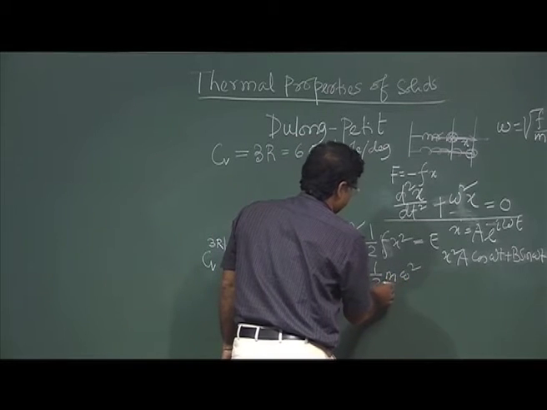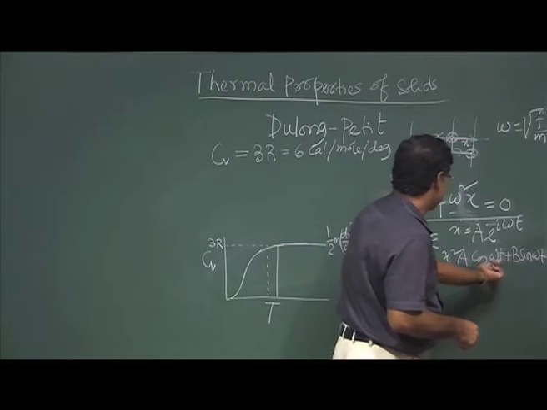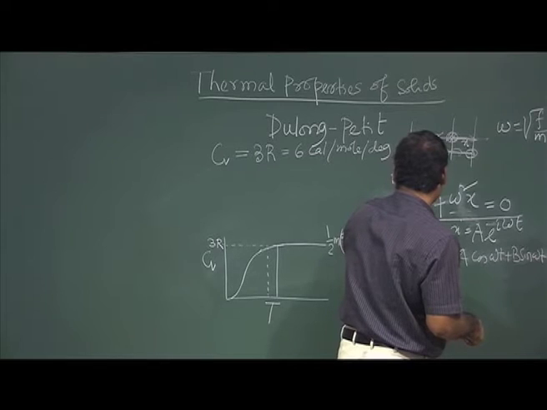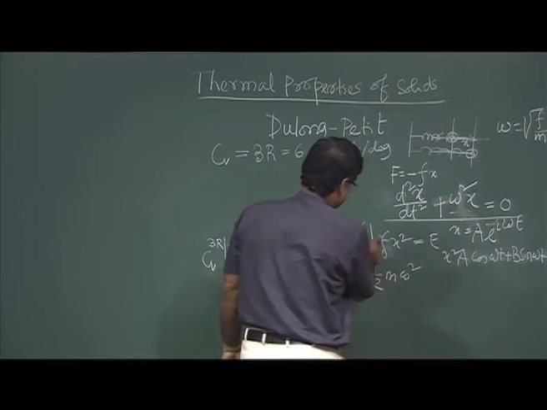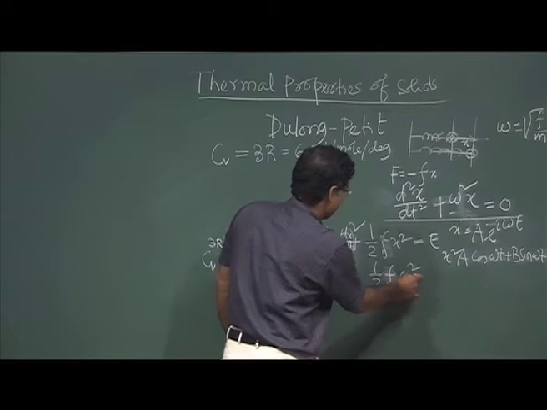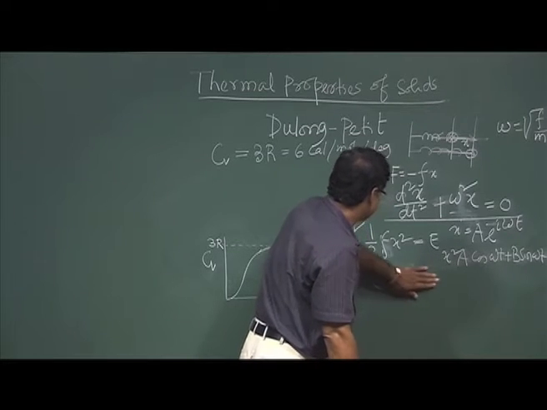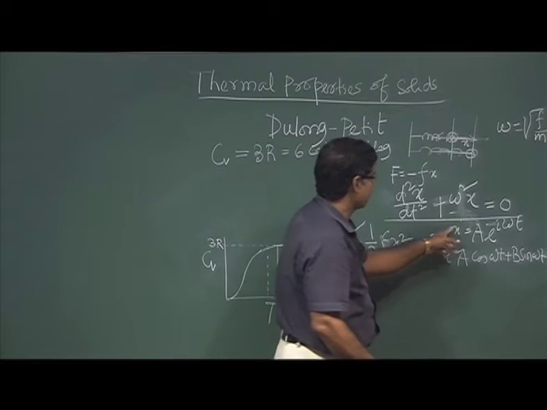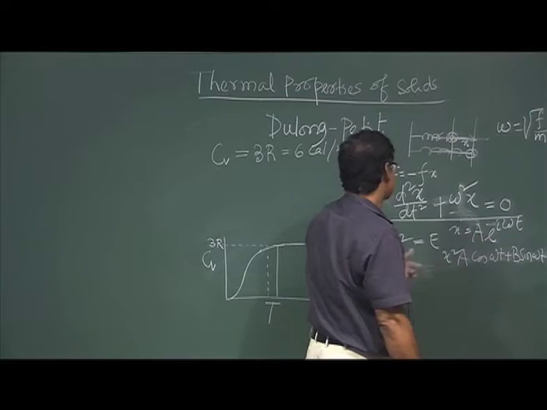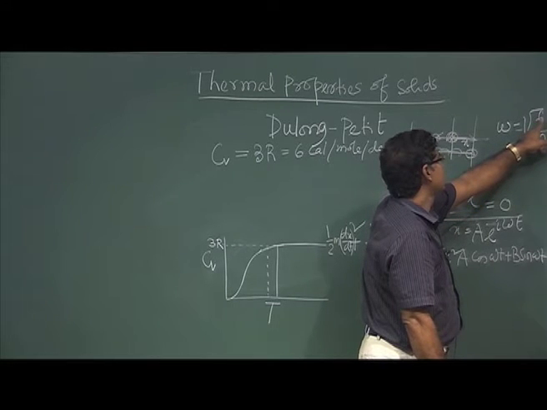So F one can replace by m omega square, since omega square equals F by m.